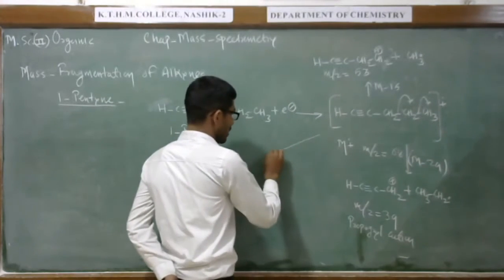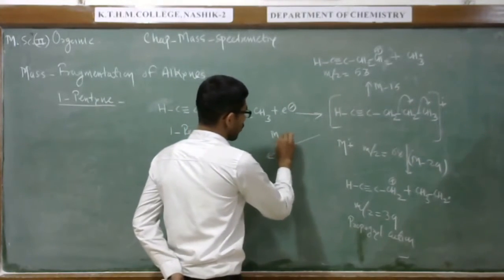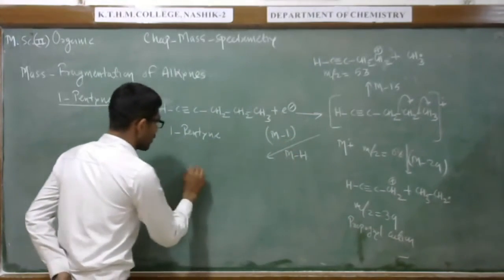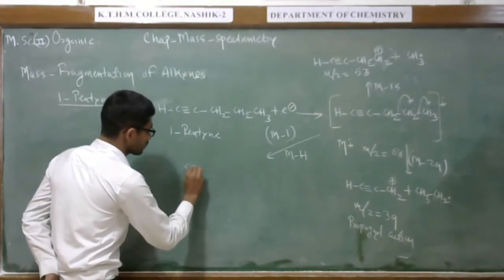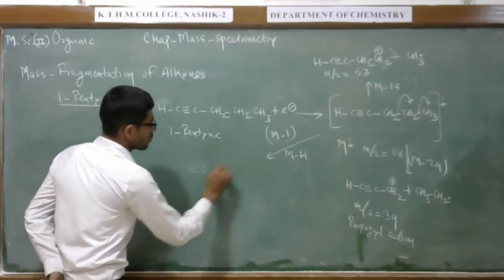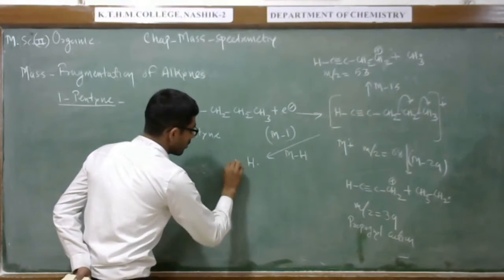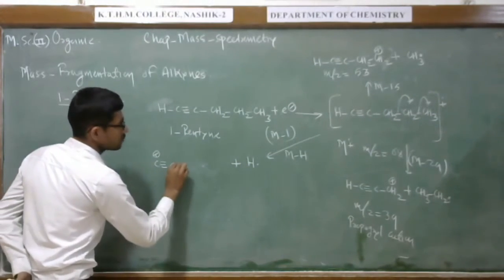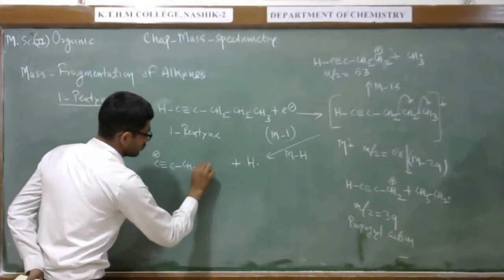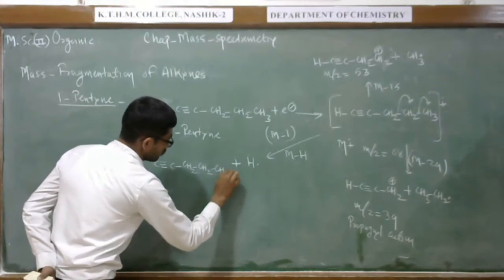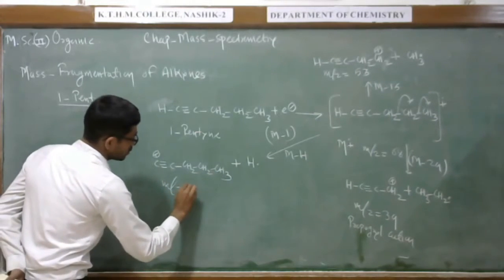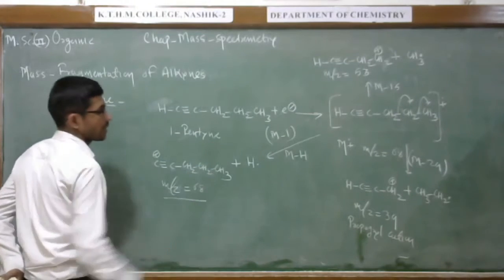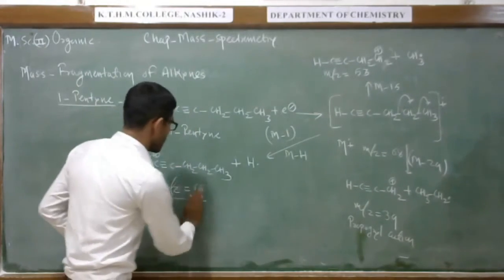Also in this compound we can observe a peak because of loss of hydrogen, meaning M-H. This peak we can also observe, like this, with H as a radical while the other part has mass to charge ratio 68 minus 1, so 67.